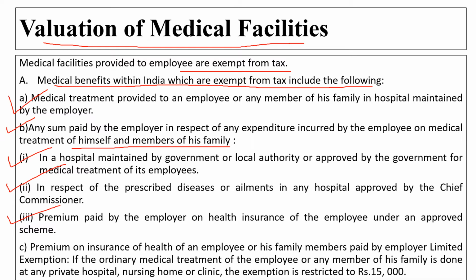Premium on the health insurance of an employee or a family member paid by the employer has limited exemption. So again here there is a limit for the exemption. If the ordinary medical treatment of an employee or any member of his family is done at any private hospital, nursing home or clinic, the exemption is restricted to rupees 15,000. So if the employee is getting his treatment in a private hospital, he will get the exemption, but it has a limit of 15,000 here.